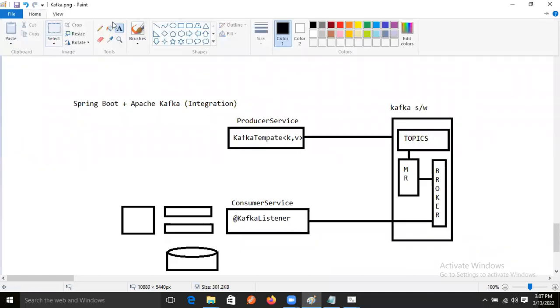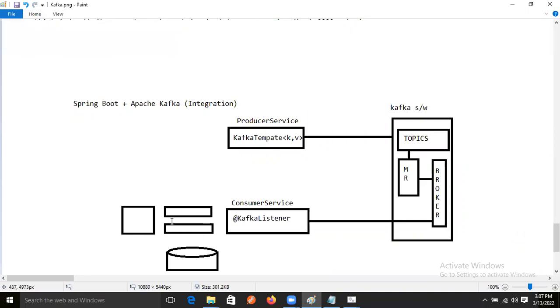So this one is the model class, and this is the repository class we are writing. And this one, we are taking one class as message store.